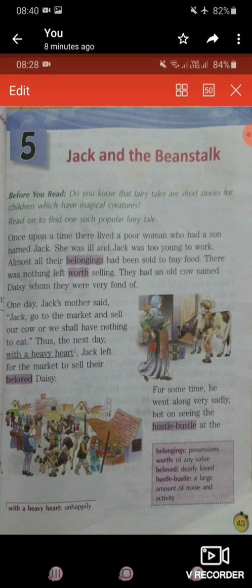Almost all their belongings had been sold to buy food. So they have no money and there was no one in their family to earn. So that is why they started selling their things, whatever belongings they have in their home, maybe some furniture or whatever they have, they start selling them one by one. Okay. So almost all their belongings had been sold to buy food. So slowly what happened? They have sold all their belongings to buy food.